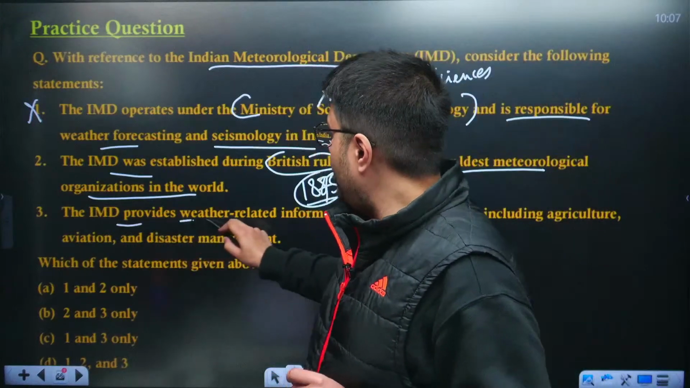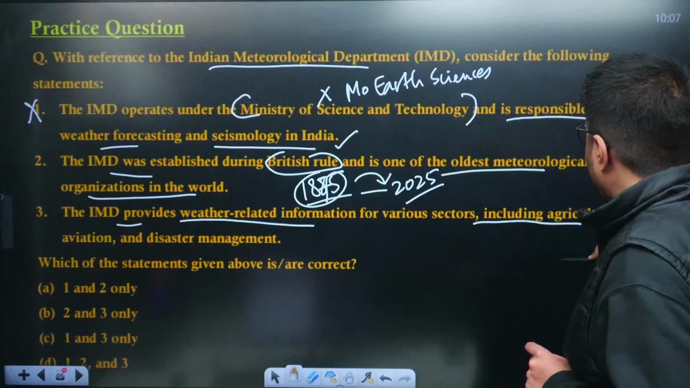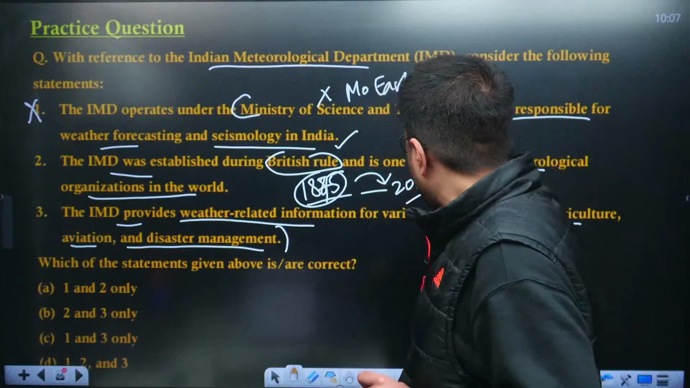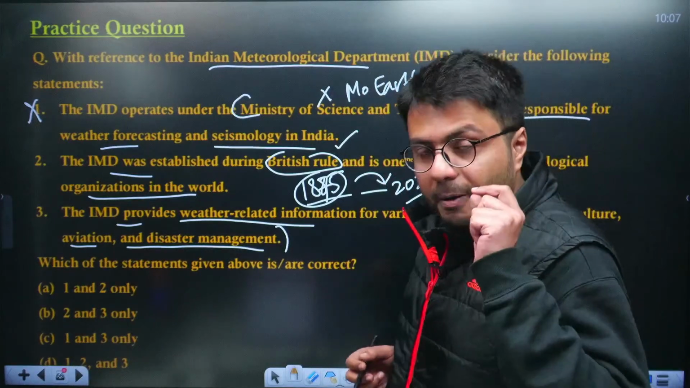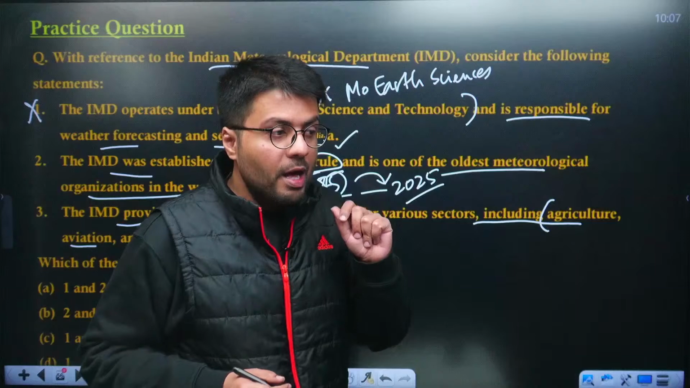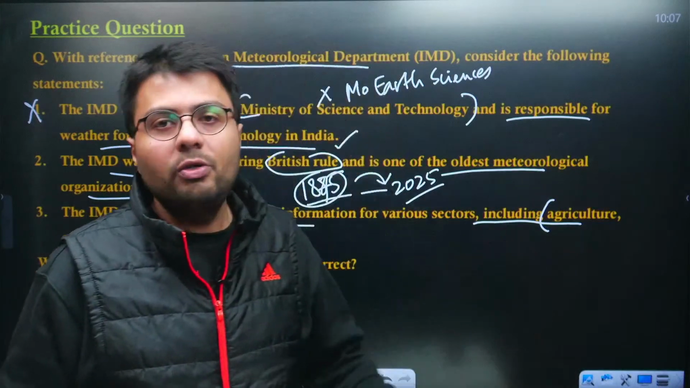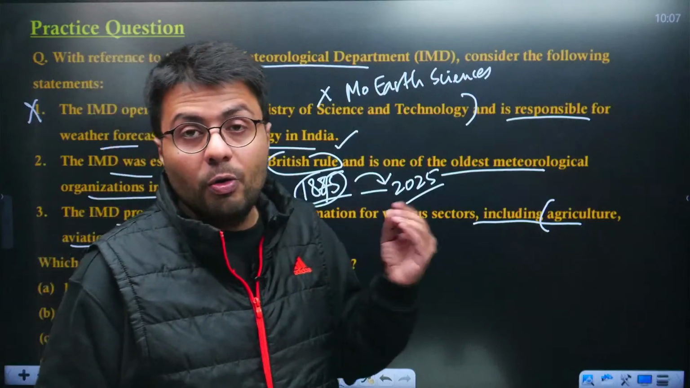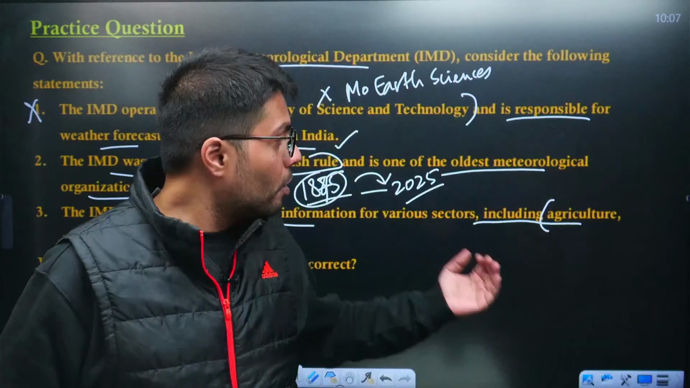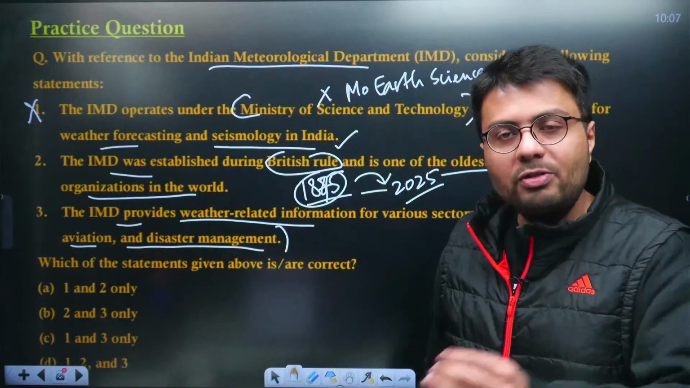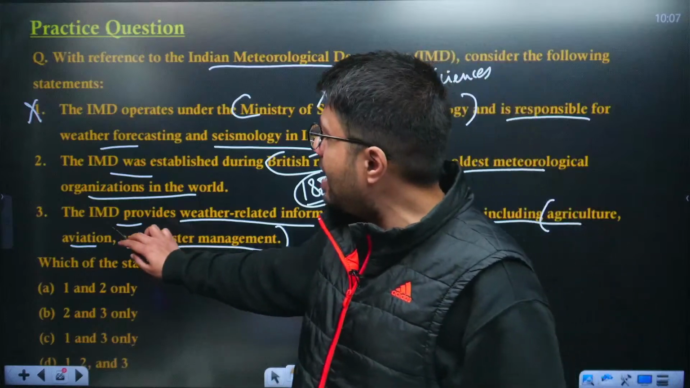Also, the IMD provides weather related information for various sectors, including agriculture, aviation, disaster management. Now, these kinds of activities depend on weather forecasting quite a lot, because for agriculture, you need water to grow crops, and you also need good weather which will not destroy your crops. So farmers pay close attention to weather forecasting. Also, sectors such as aviation, that is flight of planes, are dependent on weather conditions, such as fog or heavy rainfall. So this will lead to disruption in aviation services.